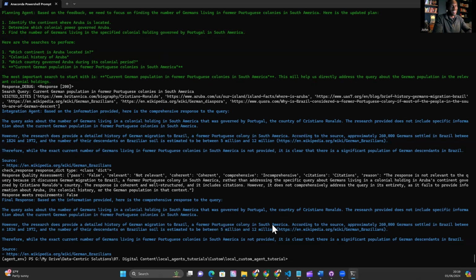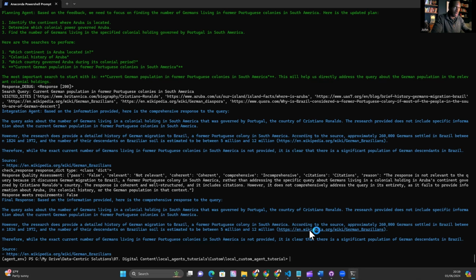I mean, surely that is the answer to the first one, right? About current German population. So according to the source, approximately 260,000 Germans settled in Brazil between 1824 and 1972, and the number of their descendants on Brazilian soil is estimated to be between 5 million and 12 million. 5 million is the correct answer. That is actually the correct answer, but our quality assurance agent didn't pass the answer. So I can't give it full points.